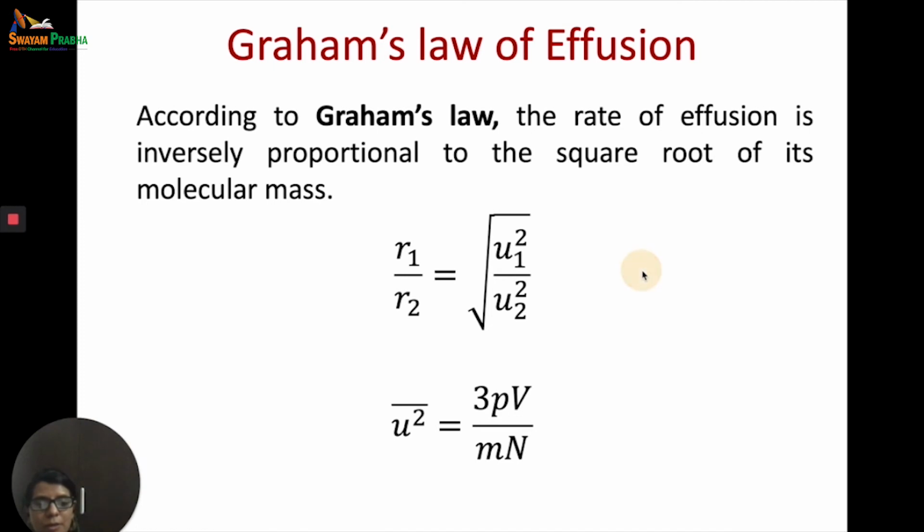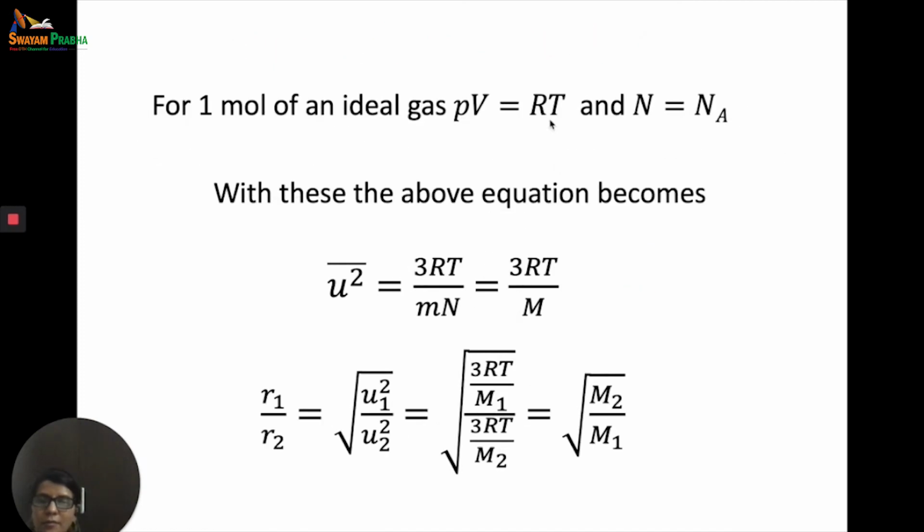Now, if we are talking about an ideal gas, 1 mole, then PV will be equal to RT and N will be equal to Na. If I substitute these into U bar square, you get 3 RT by M into N, where M is the mass of each molecule and N is the number of molecules. Now, because we are talking about 1 mole, N is equal to Avogadro number, that is Na. So, M into Na will be equal to molecular mass. So, you will get U bar square is equal to 3 RT by M.